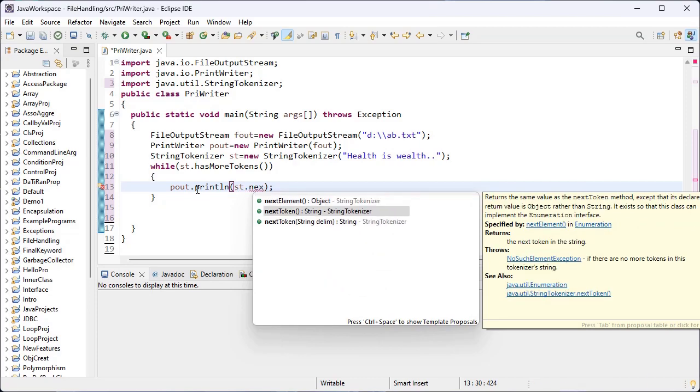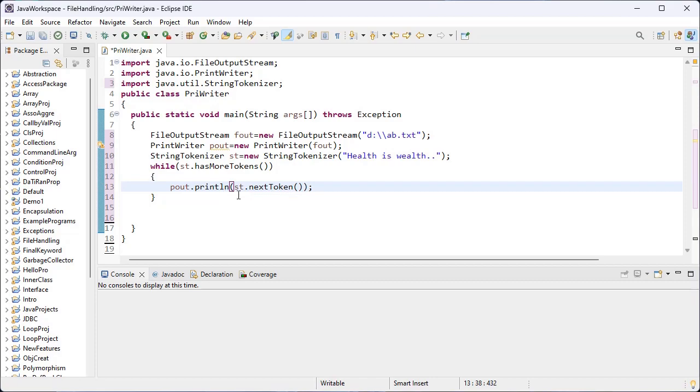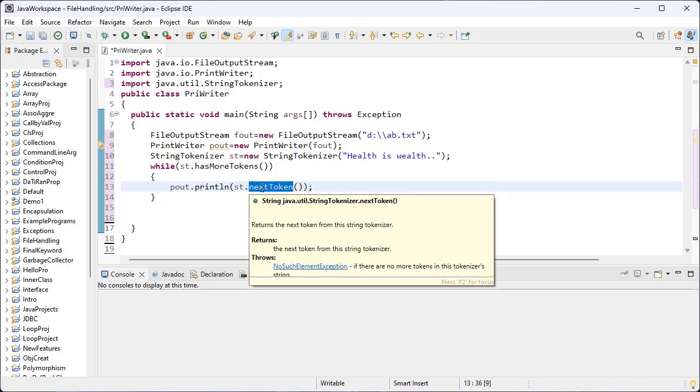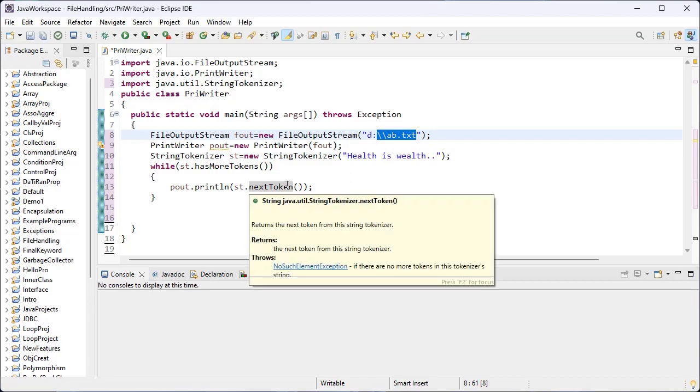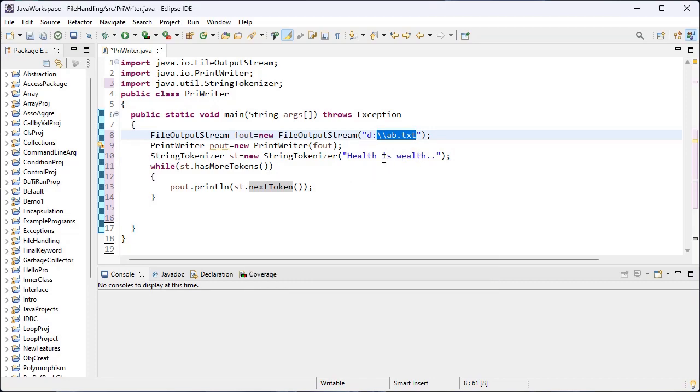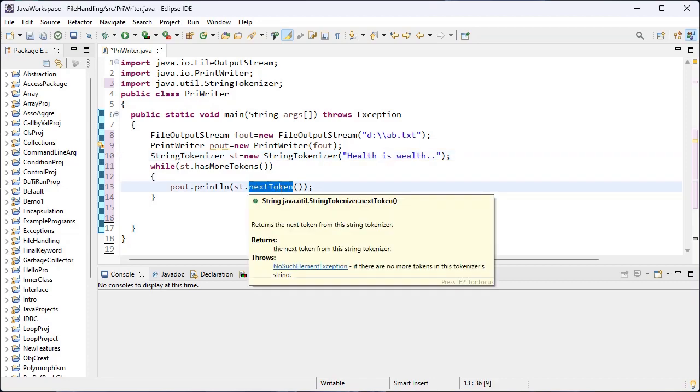So what is the usage of this inbuilt method? This method is used to write the token inside the specified file and moves the file pointer to the next token. This is the task for this inbuilt method.